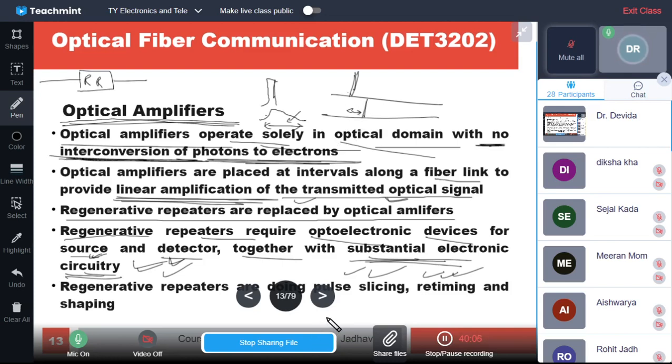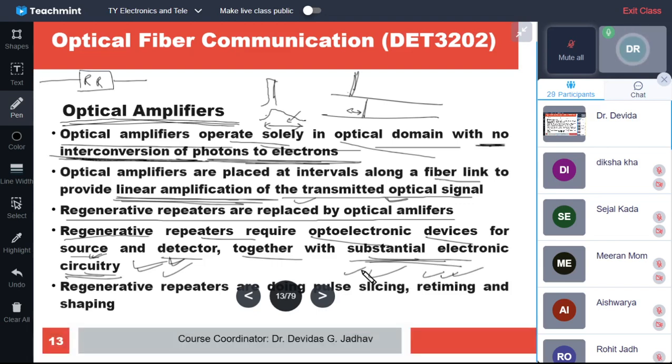So slicing the pulse, retiming and reshaping, all these are regenerative repeater functions, and each function is creating delay, each function is absorbing some power dissipation for running itself. Electrical power and a power supply are required, and at the same time it is introducing delay and complexity.